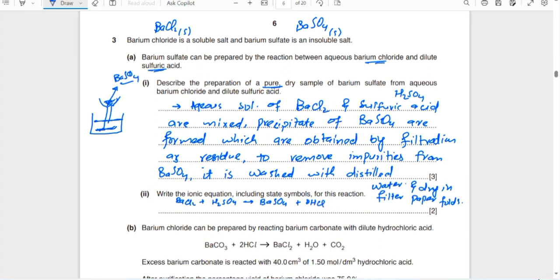It's an aqueous solution, so I am writing aq here. This is solid and this is also aq.